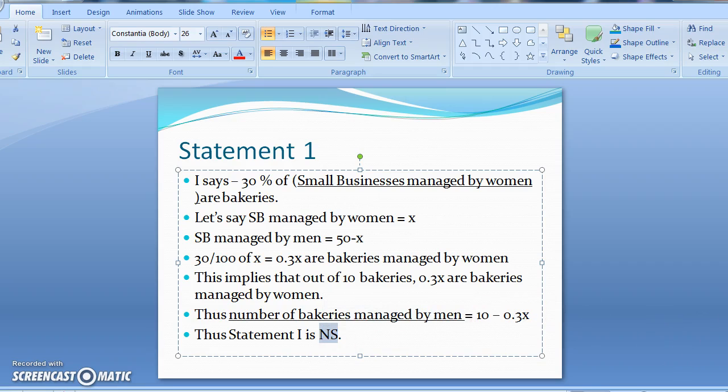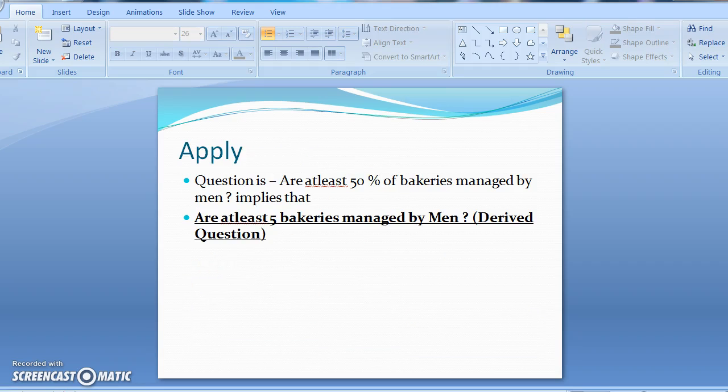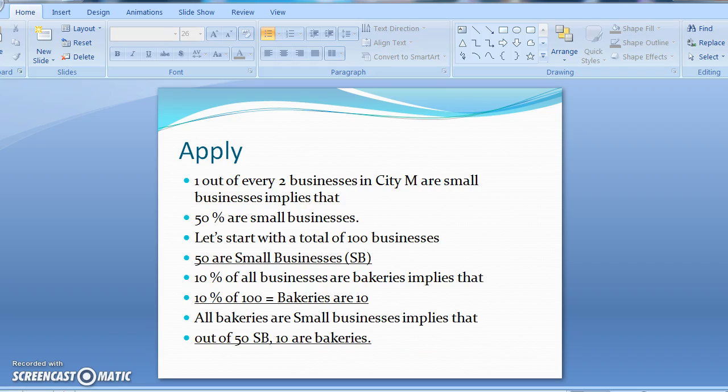Awesome. I hope you got it. This is a very logic intensive question. The concept is only percentage. But another very important concept here is "percentage of". Whenever you have percentage of, I want you to mentally underline the entire part after "of". Because if I say 30% of small businesses, it means something else, because the small businesses number is, how many have we taken? 50 small businesses.